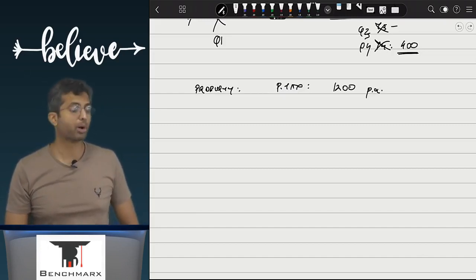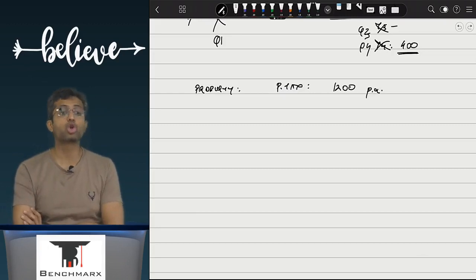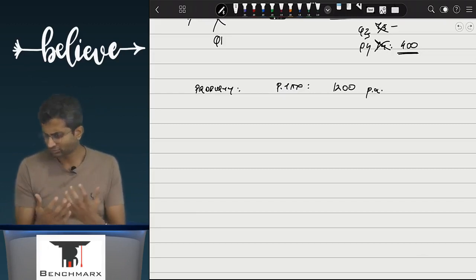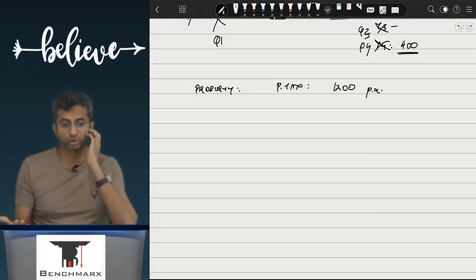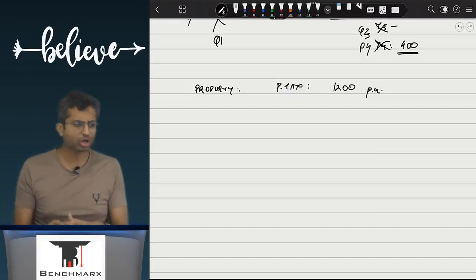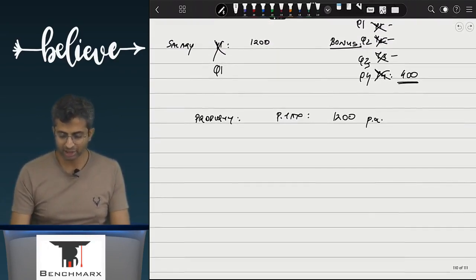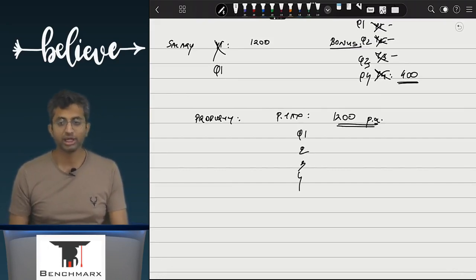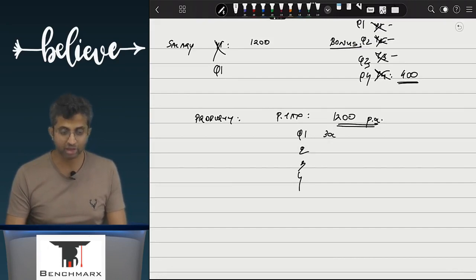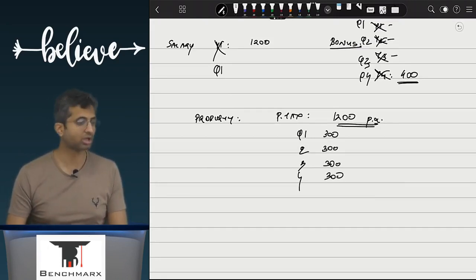Now the property taxes are not payable. I mean, they are payable in the 4th year. But as per accrual, you can recognize it over 4 years as well. So if you can recognize it over 4 years, and this was, let us say, per annum, can you recognize it over 4 quarters as well? In the first quarter, can you recognize 300? Second quarter 300, third quarter, and then fourth quarter. Are we clear with this?